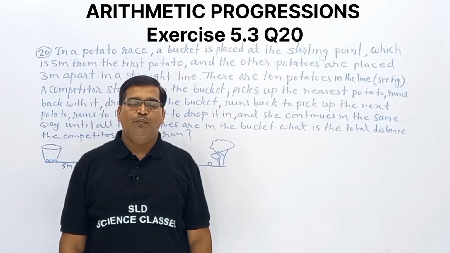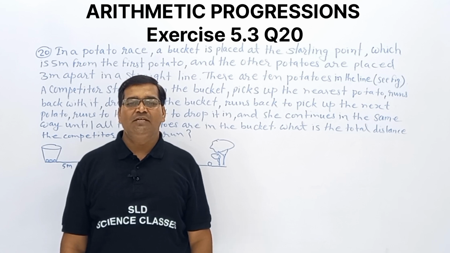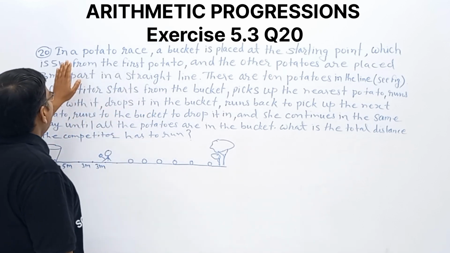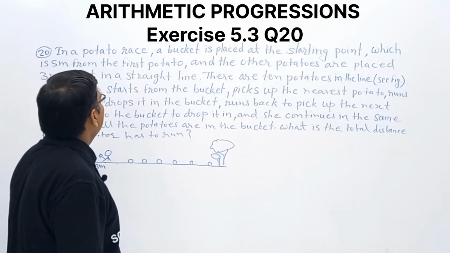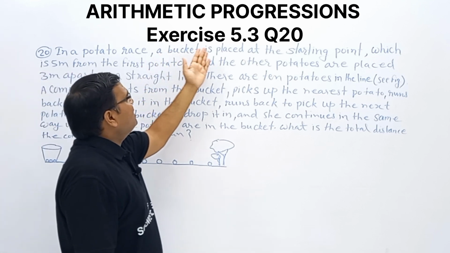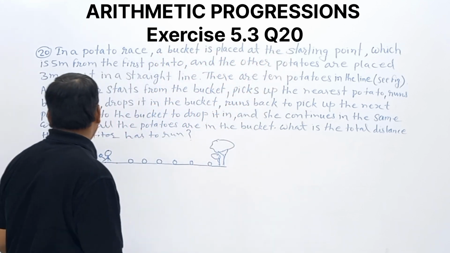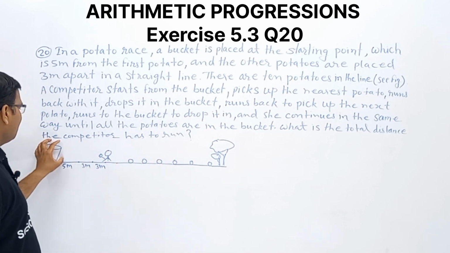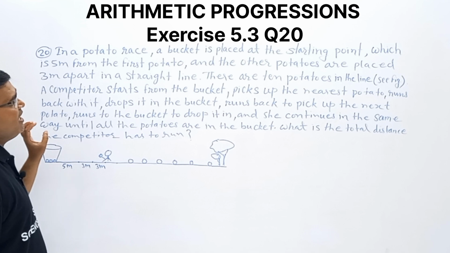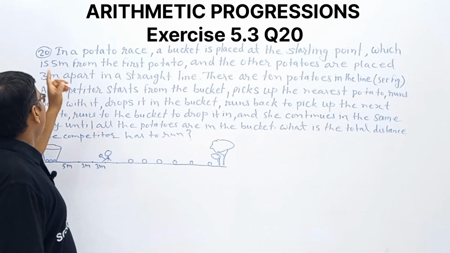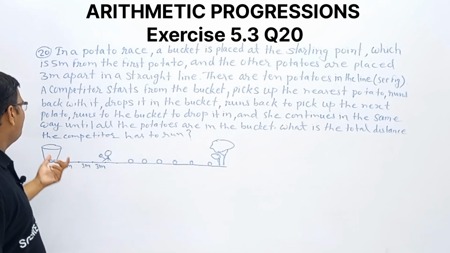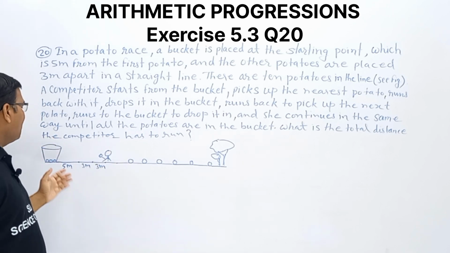In this class, we are going to discuss question number 20, exercise 5.3, arithmetic progressions. Observe this question. In a potato race, a bucket is placed at the starting point, which is 5 meters from the first potato.